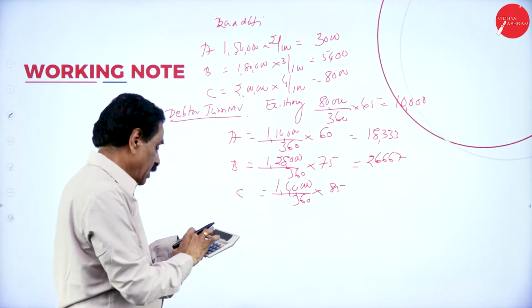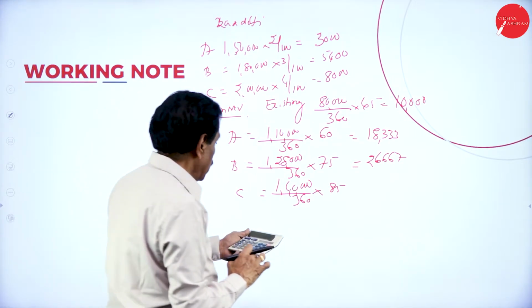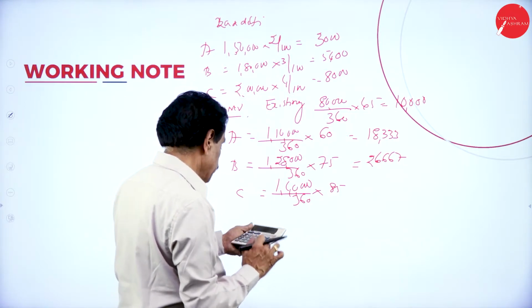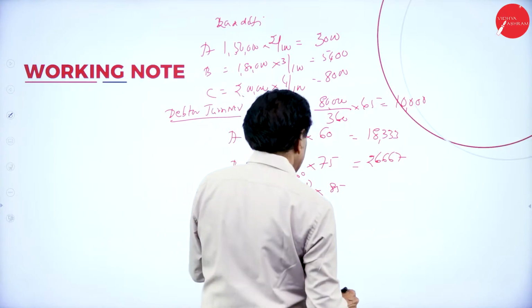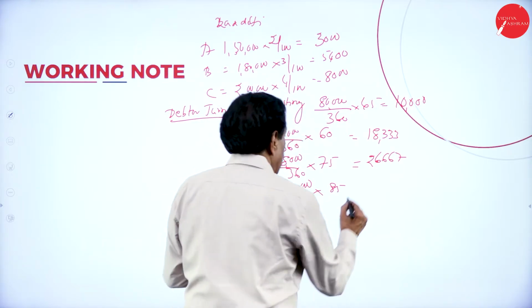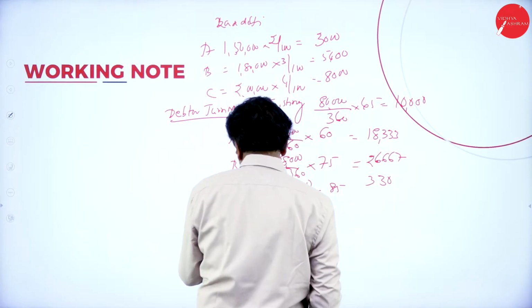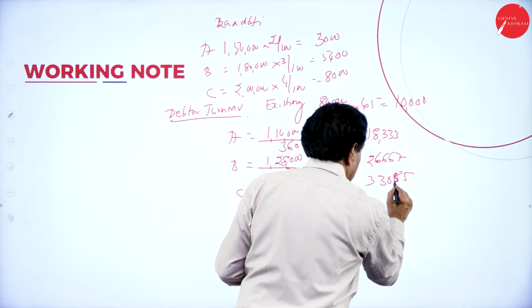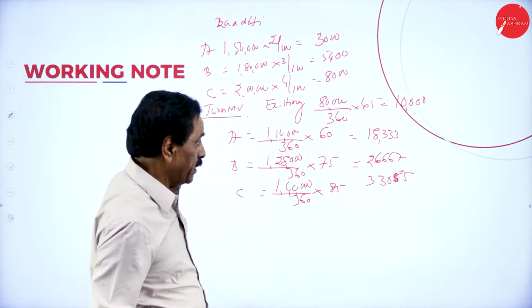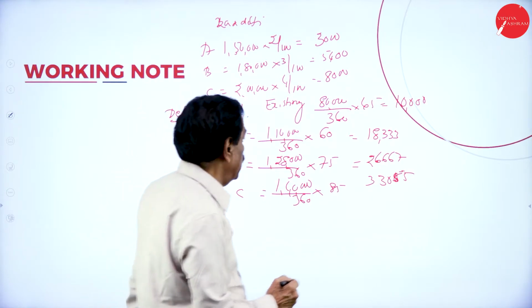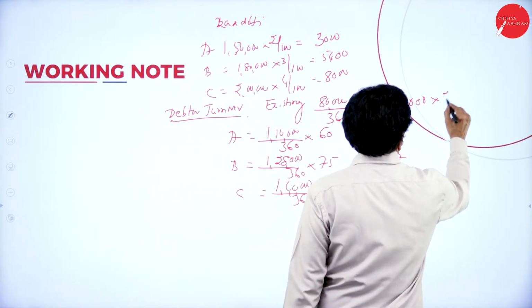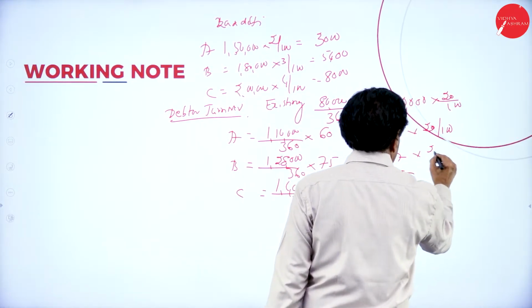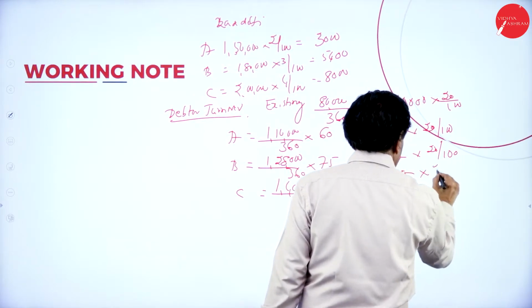Last one. 1,40,000 divided by 360 into 85. 3 lakh 330, 55. 33,055 is written. So return expected on this existing is 20 by 100 into 20 by 100.